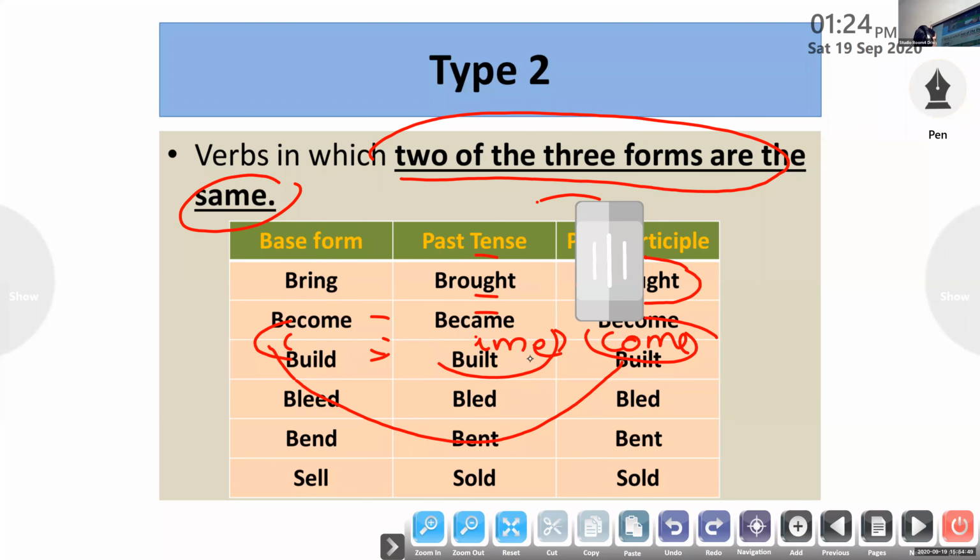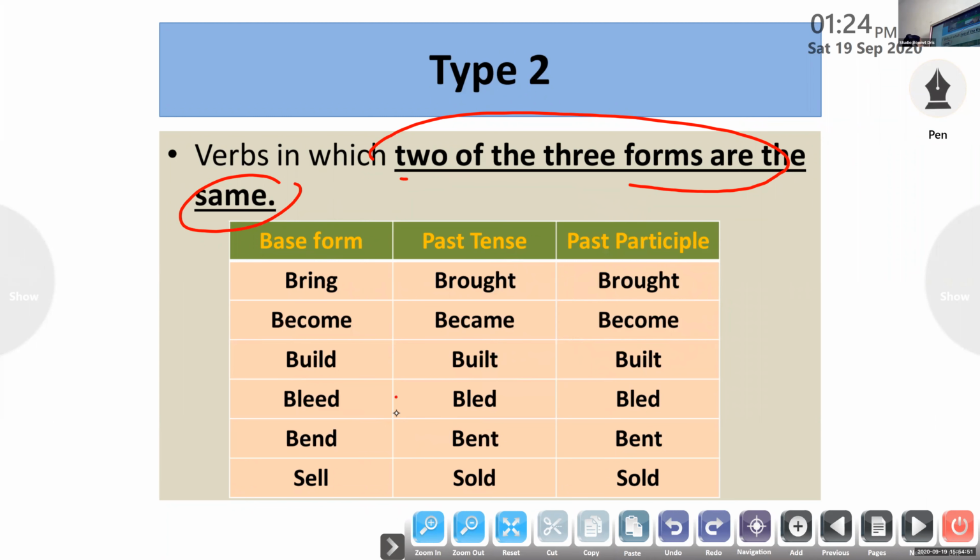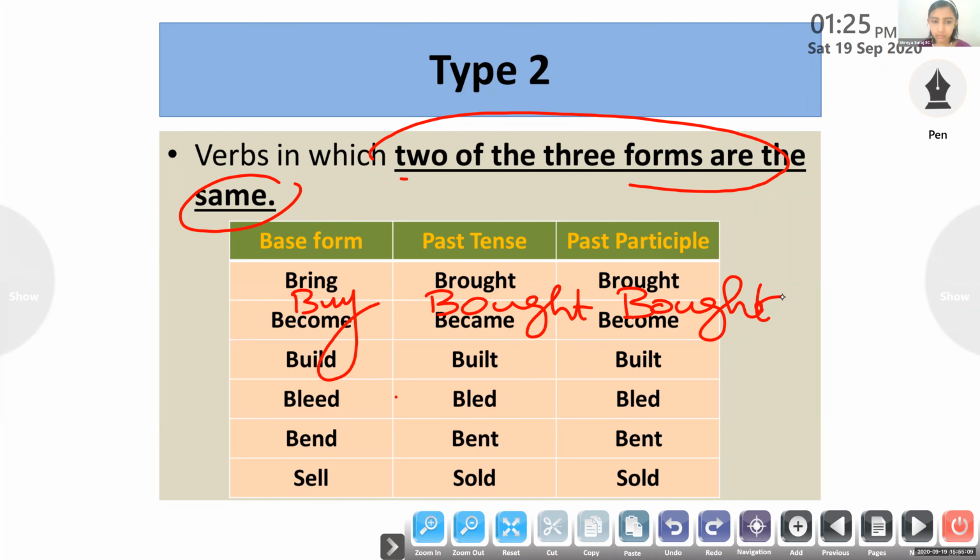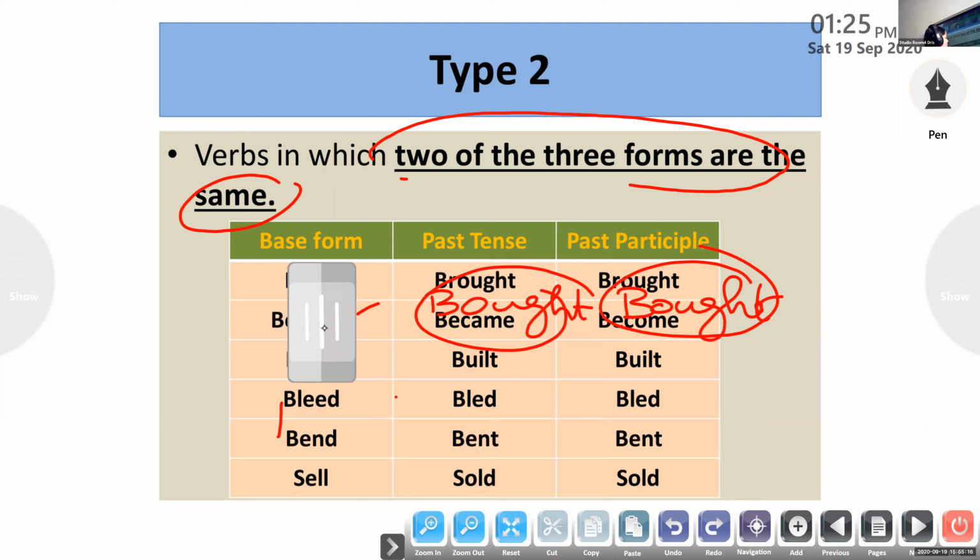For example, bring. If it is buy, how will you write the past form? Bought, B-O-U-G-H-T. What is the past participle form? Bought itself, not buyed. Past and past participle forms are same. Okay, become. Look at the example. Become, became, become.